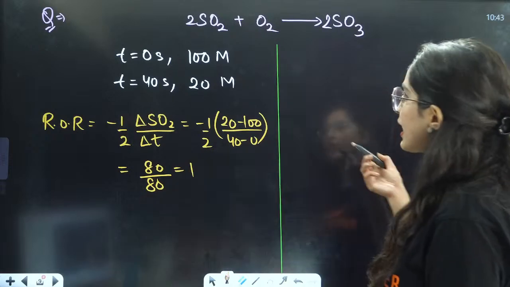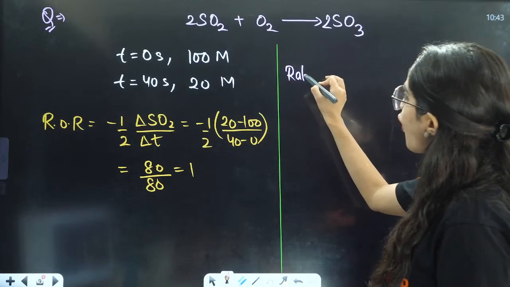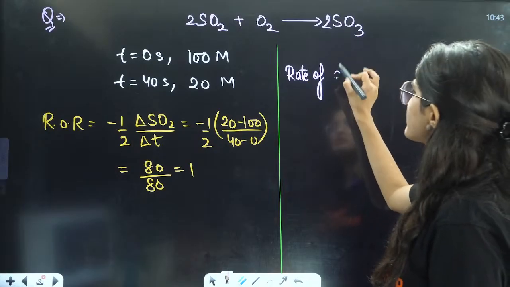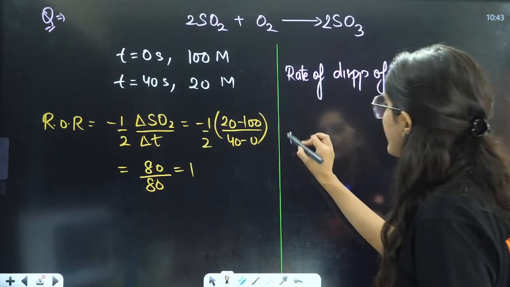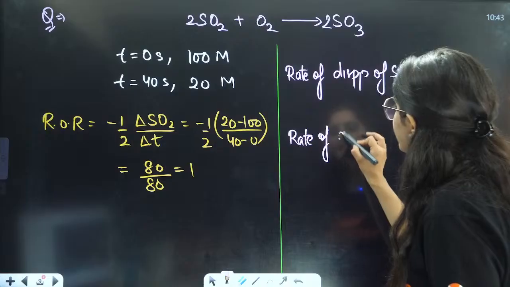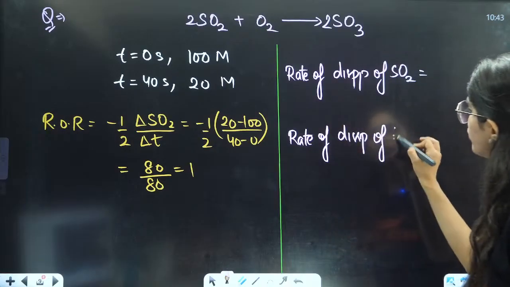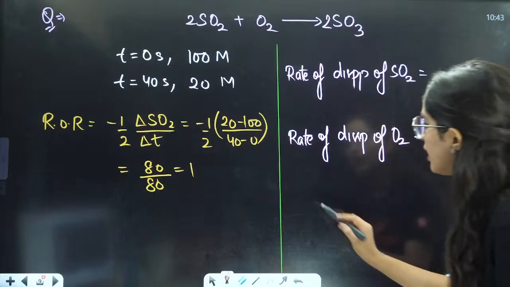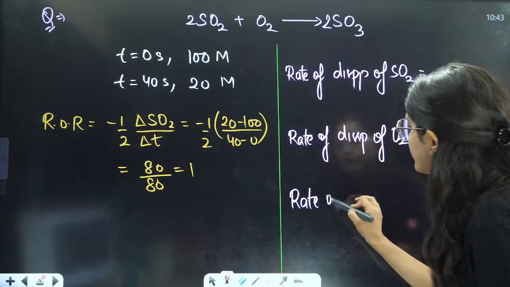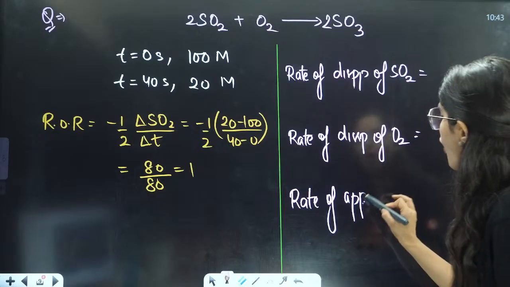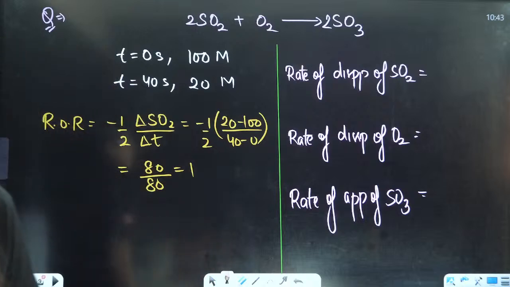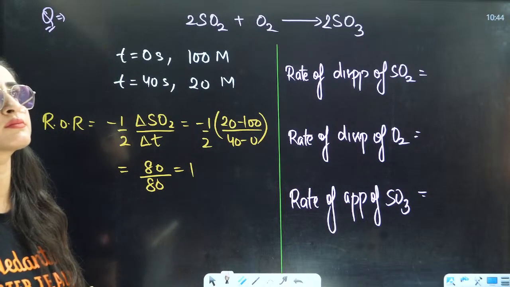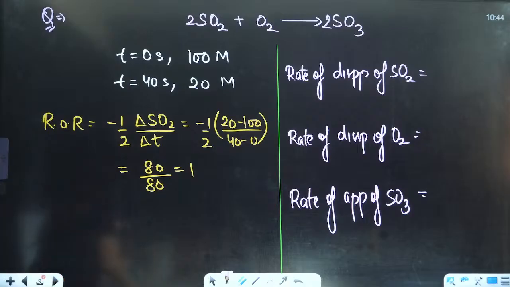Now once you have the rate of reaction, you can calculate anything: rate of disappearance of SO2, rate of disappearance of O2, rate of appearance of SO3. Directly use that general formula. Directly use that formula, students. Let me see how many of you can answer this. How many of you can answer this?